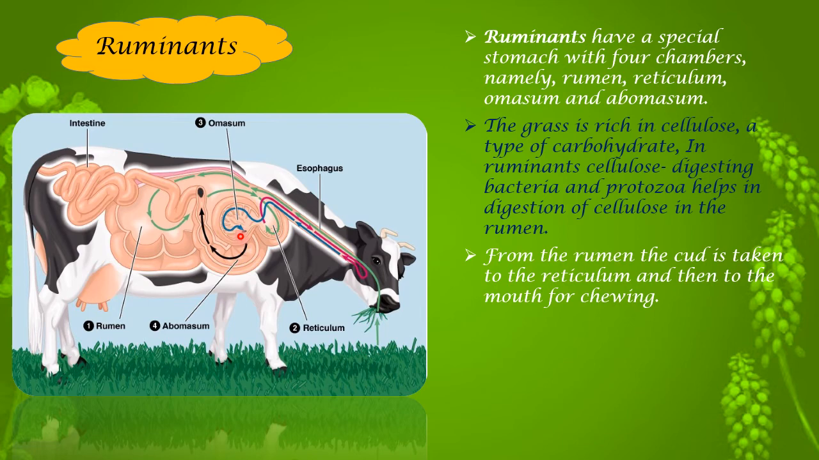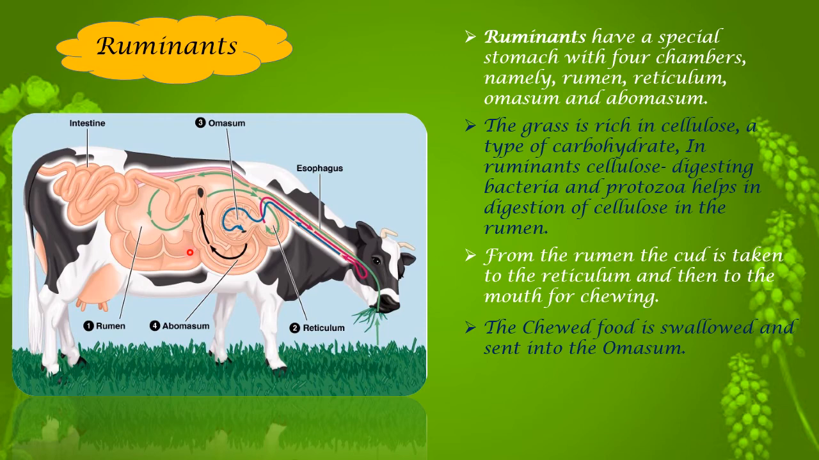So here in the omasum, what happens? This is the third and the smallest chamber of the stomach, and it absorbs the excess water. Got it? And here the food is broken down into even smaller pieces. Once this process gets over in the omasum, the food particles travel into the abomasum. This abomasum is also called the true stomach.